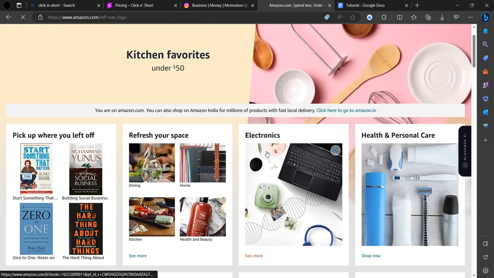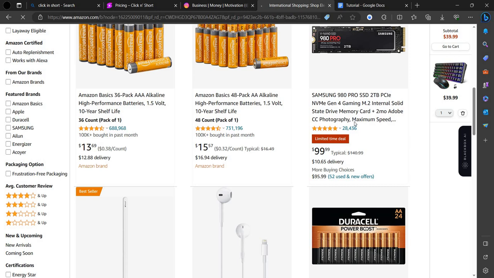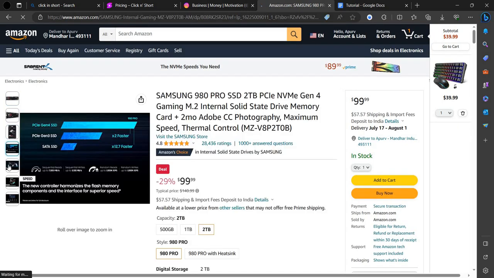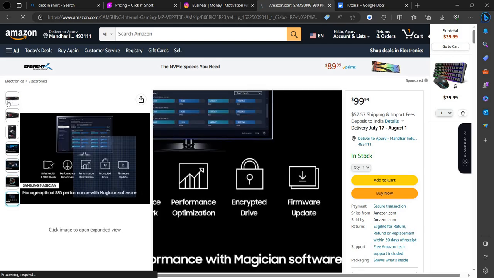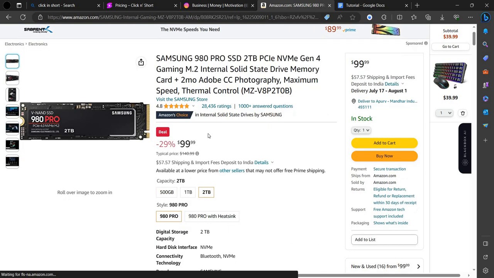Here we have electronics also. As you can see, these products cost about $100, and it will be very helpful to you if you affiliate this.